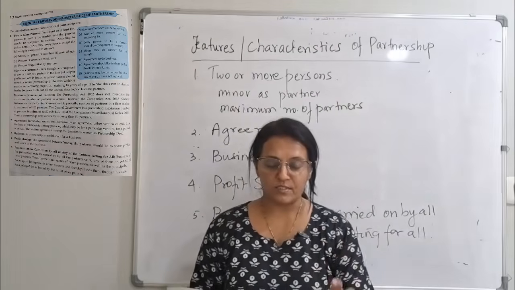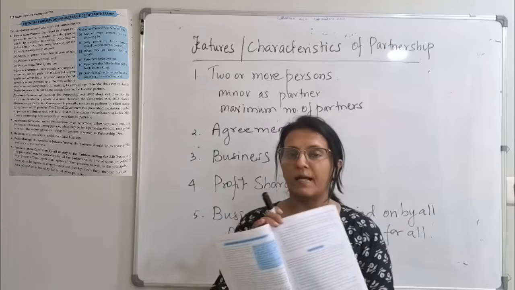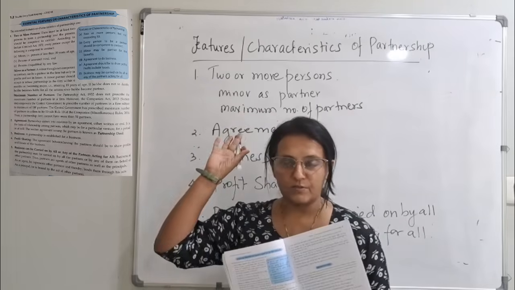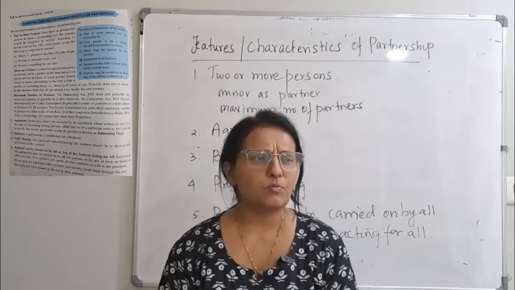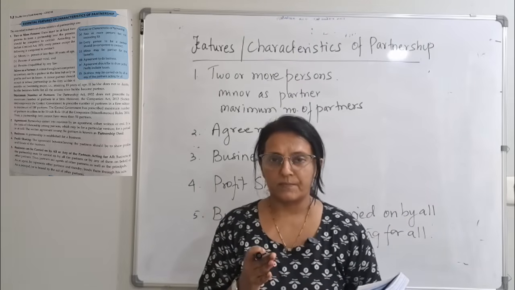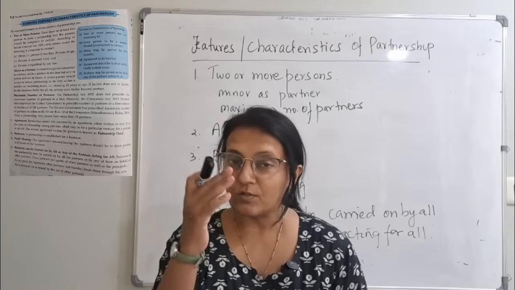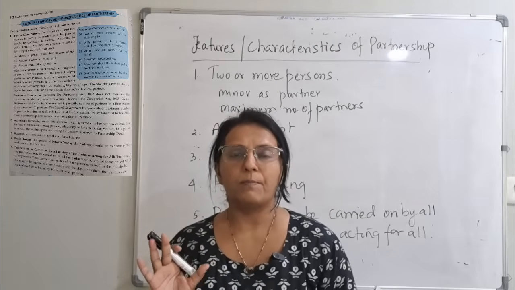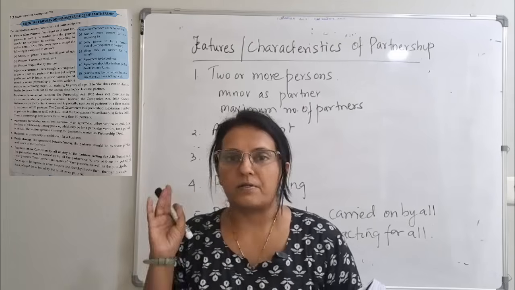Next, features. First is two or more persons. Even I have this Grewal book. It is there on the screen also. When we say two or more persons, obviously partnership starts with two persons. Now, how many persons are allowed to be partners? First thing is, whom will you allow to be a partner?